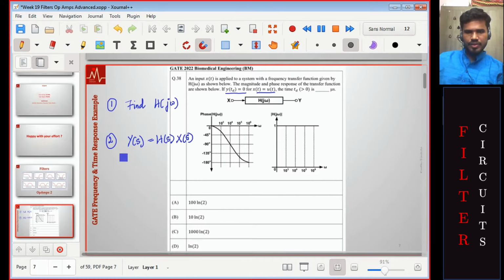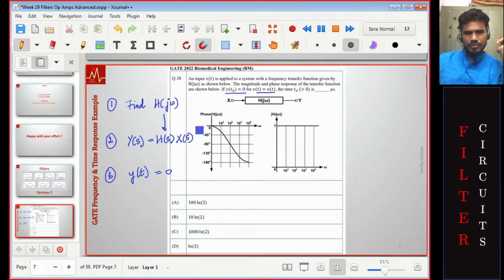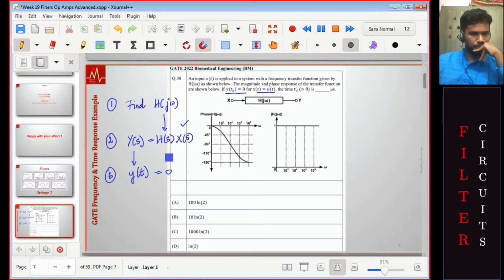Then if you take the inverse Laplace transform, you can find y of t and set that to 0, and find that time. Notice you essentially know X of s. This is given to be 1 over s, for the step response. So you also know Y of s, and if you take inverse Laplace transforms, you can get y of t and set that to 0.